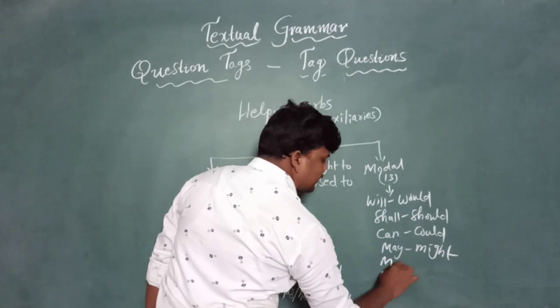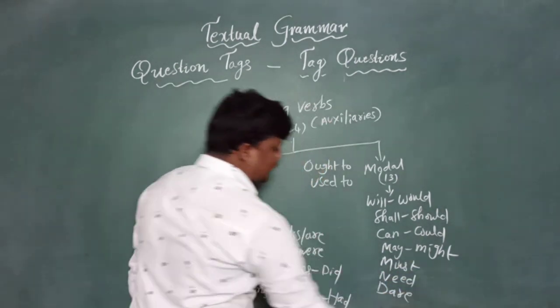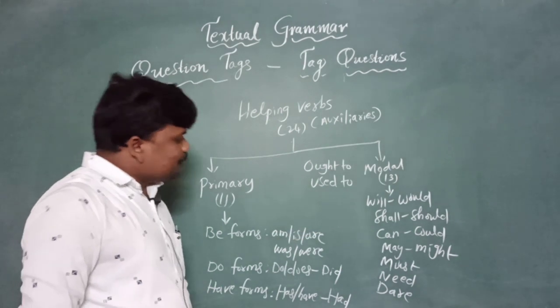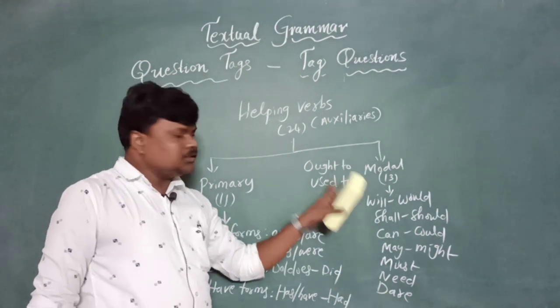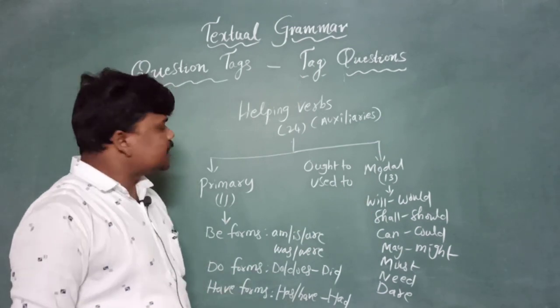See, must, need, dare, MNDOU: must, need, dare, ought to, used to. These 13 are modal verbs.